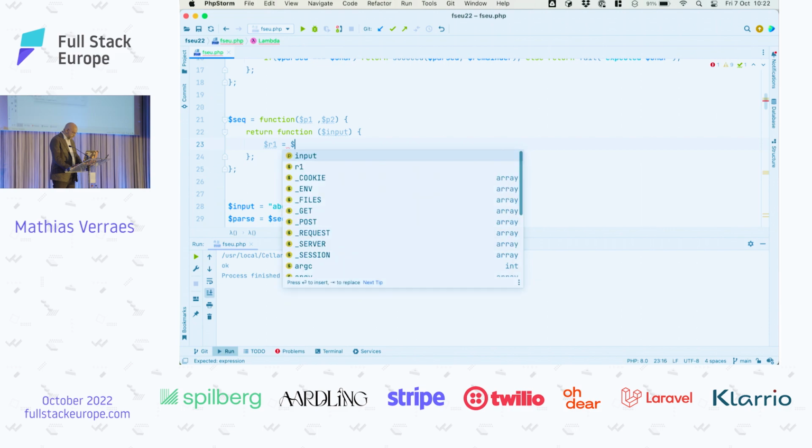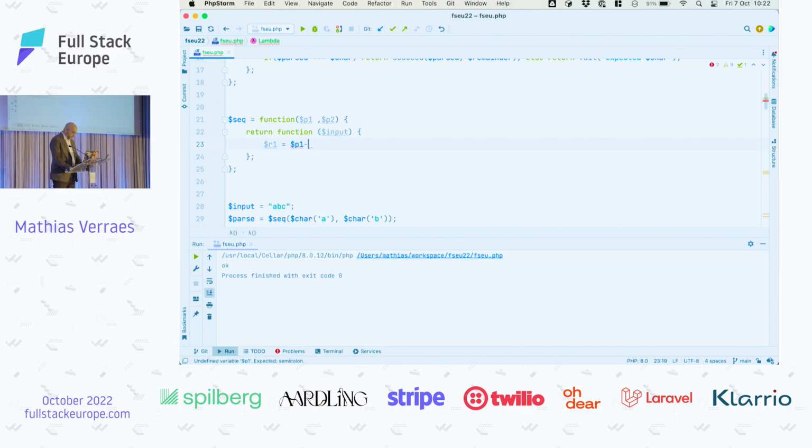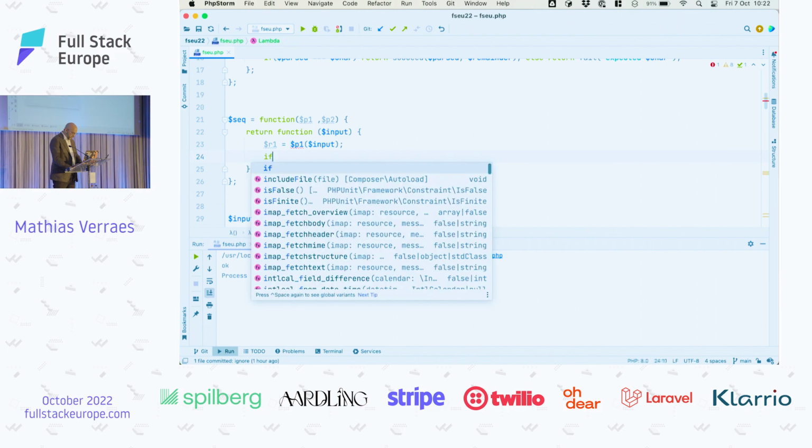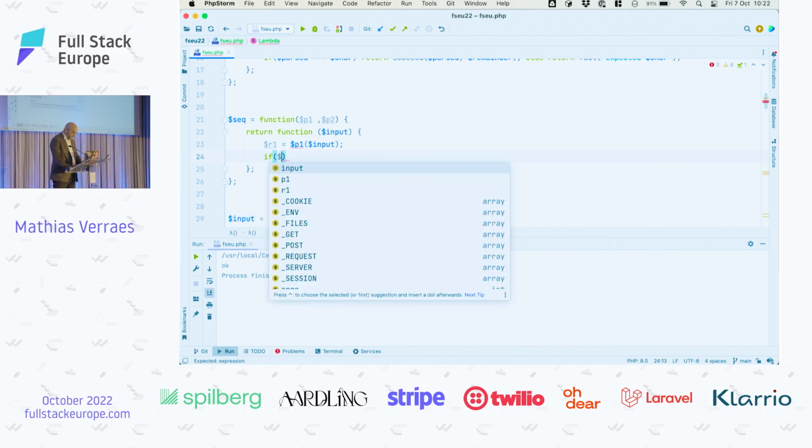How does it work? Well, let's first get the results of the first parser. So the first parser is P1. We're going to apply that to our inputs. That gives us a result. And then we're going to check if it succeeds. So if R1 is success, then we can continue.